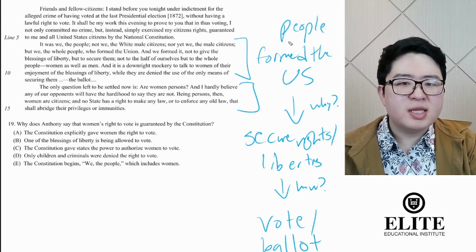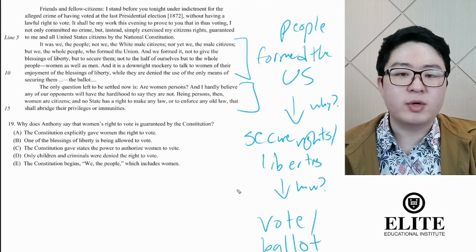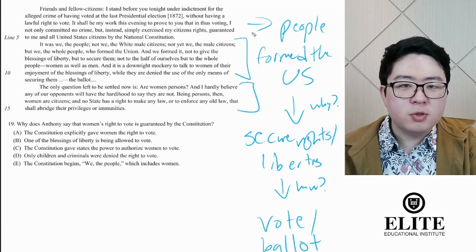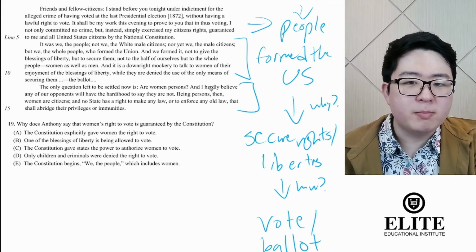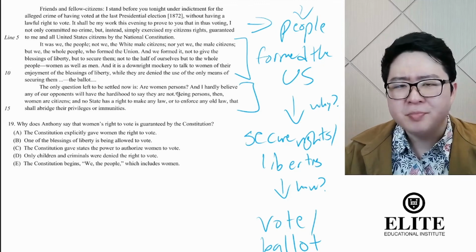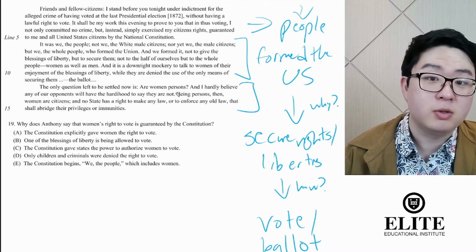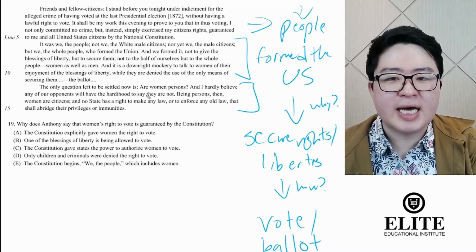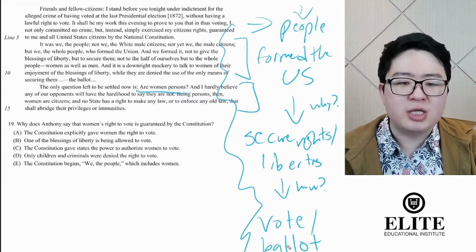And so the argument that she's making is that people formed the U.S. to secure their rights and liberties, and in order to do that, you need to have the right to vote. And then, of course, she's saying, well, who are the people? What is included in this definition of people? And then she argues here in the third paragraph, are women people? Are women citizens? She asks this rhetorical question because she knows that even the fiercest critics of the women's right to vote are not going to say that women aren't people. Of course, they would agree that women are people, because they are. And so she's saying that if you accept this idea that women are people, then you should go through this line of logic and say that women should have the right to vote.